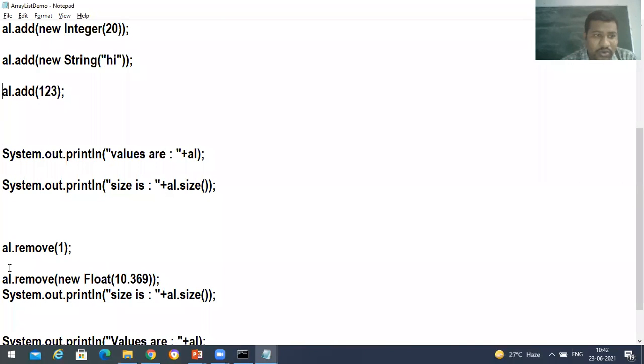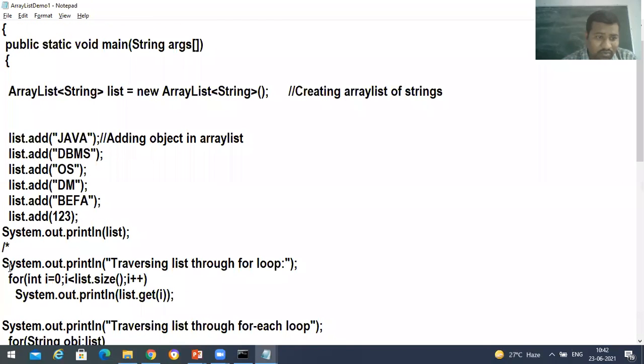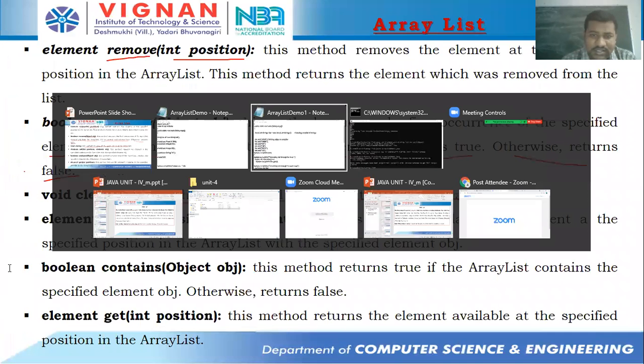We are not in a position to do it. It's not going to convert it because it's strictly restricted to strings. We need to add strings only. If you're trying to add any other type, it's not typecasting. I thought it would be typecasted, but it's not going to be typecasted. Now I'm going to save this.